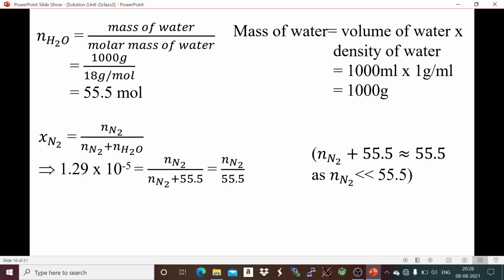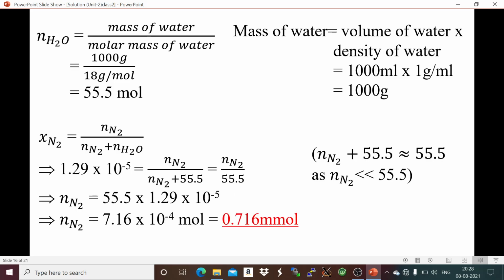Okay, so I directly write 55.5. Okay, now you calculate, you'll get 7.16 into 10 to the power minus 4 mole. So convert it into millimole. Converting to millimole, we will get 0.716 millimole, and that is multiplied by 1000. Okay, millimole.